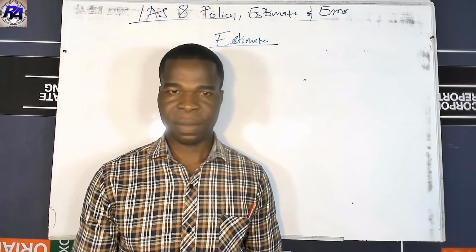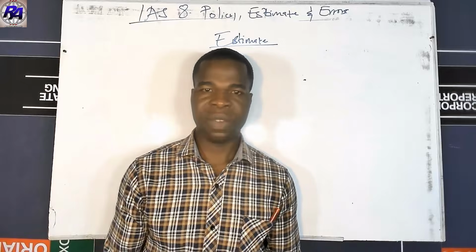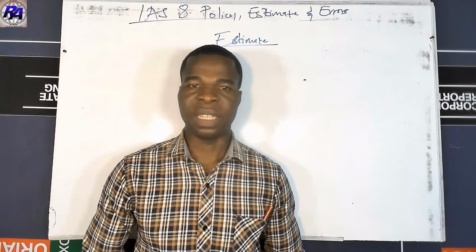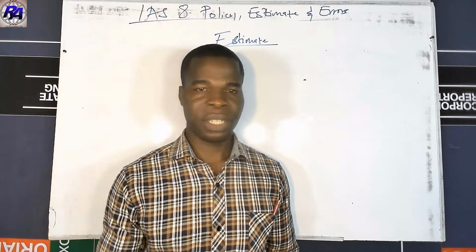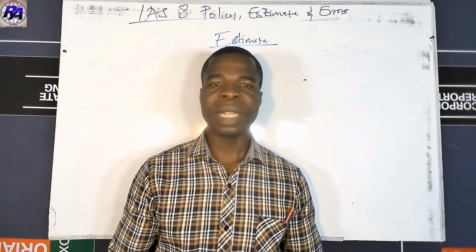An uncertainty. Many a times when entities are preparing their financial statements, they make several estimates.